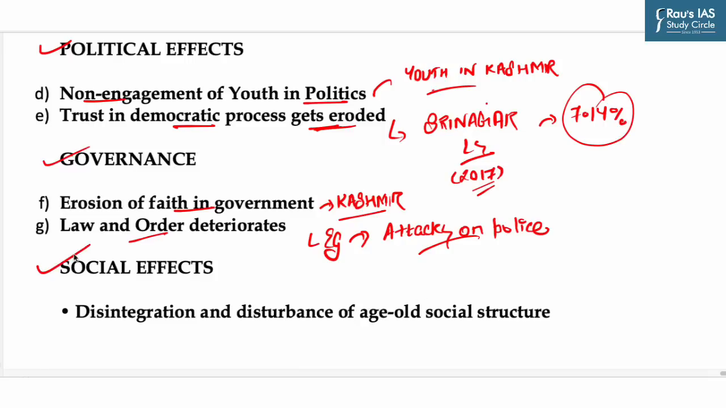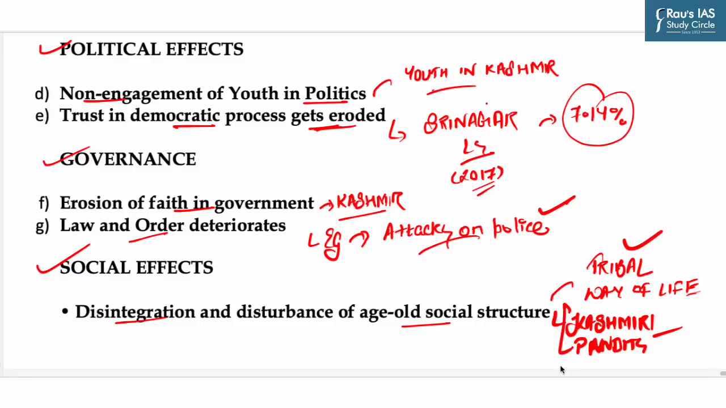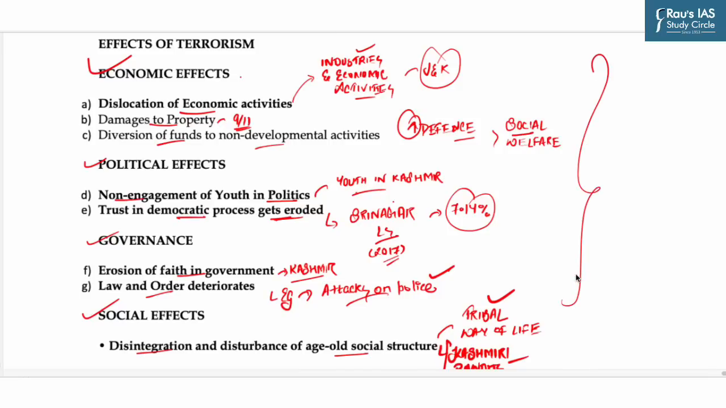Then next, social effects. Disintegration and disturbance of age-old social structure. For example, the tribal way of life is deeply disturbed because of left-wing extremism. Tribals are often harassed by Maoists and at times by police. The exodus of Kashmiri Pandits due to insurgency in the 1990s is another example. So these are the important effects of terrorism. Now, having seen the effects of terrorism, let's see a few important steps to counter terrorism.